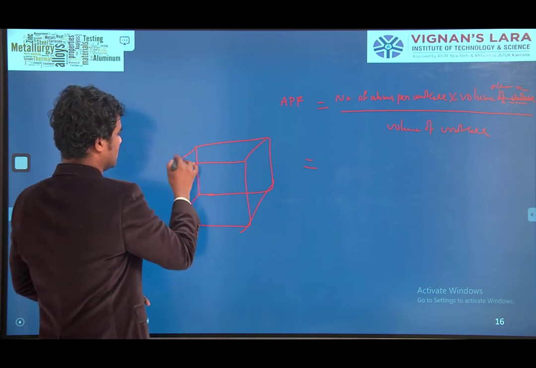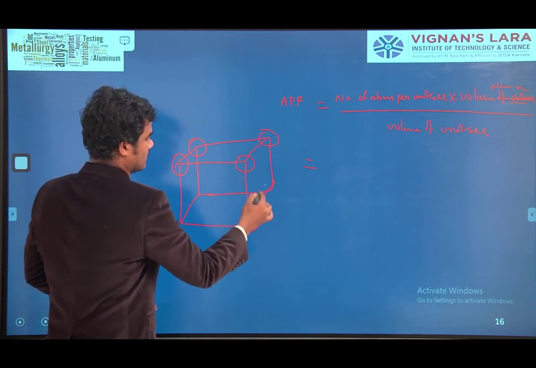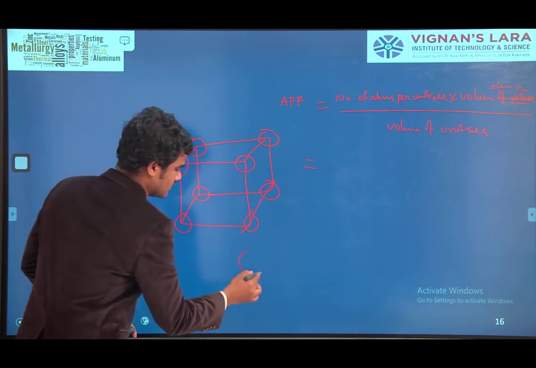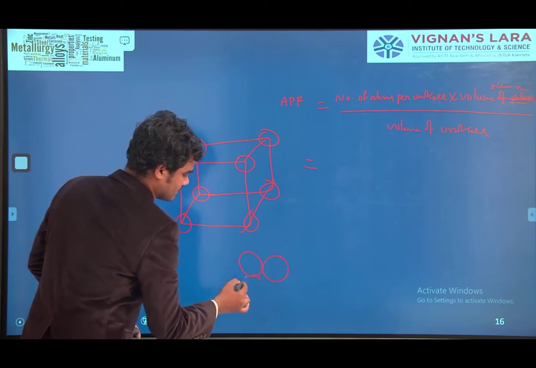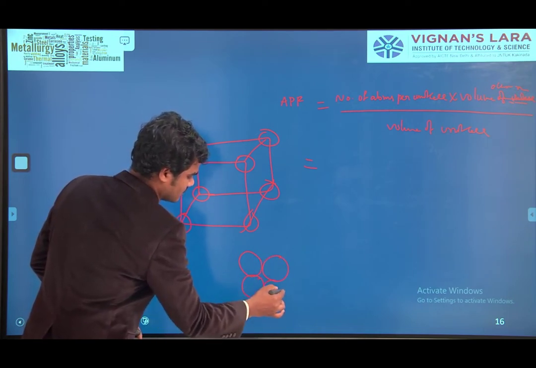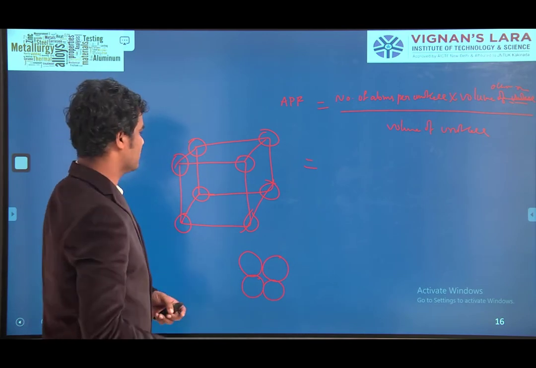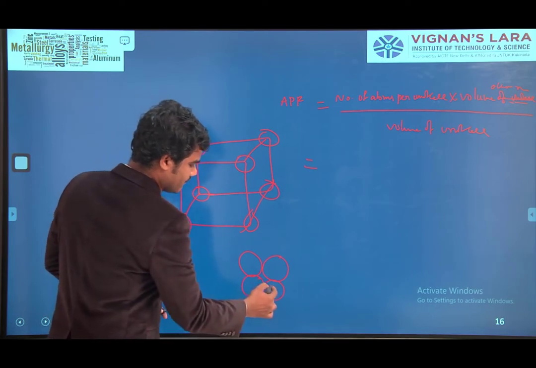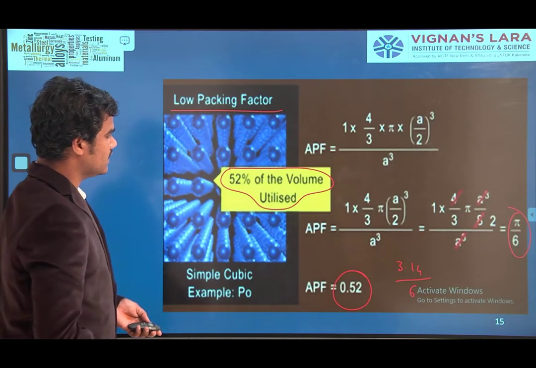In a simple cube, at each and every corner, atoms are there. When these come close, obviously it will come very close. This is the front view. Whereas if you take one unit cell from that, how will the unit cell appear?